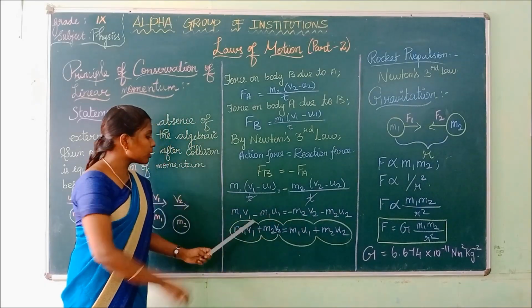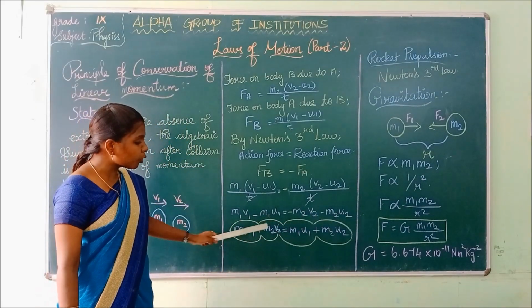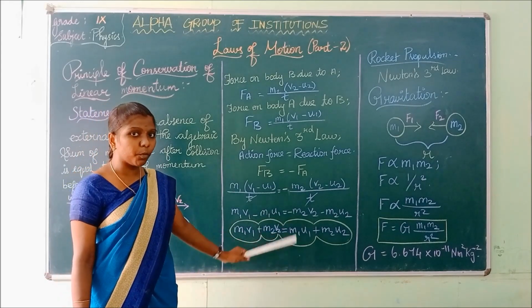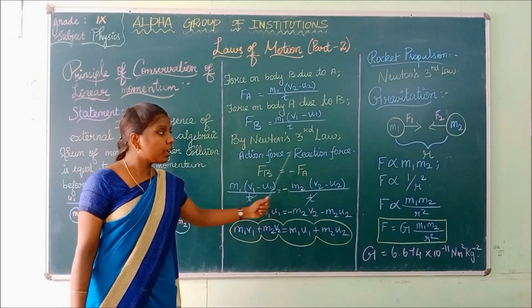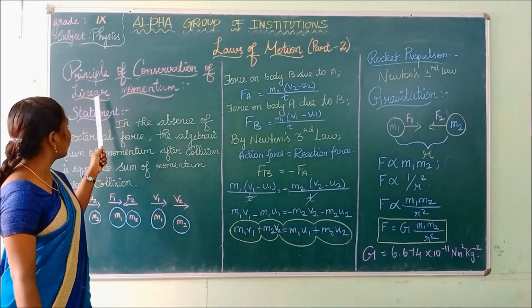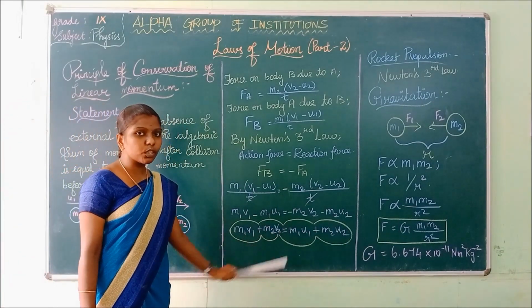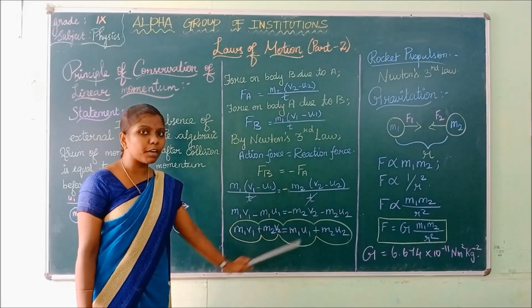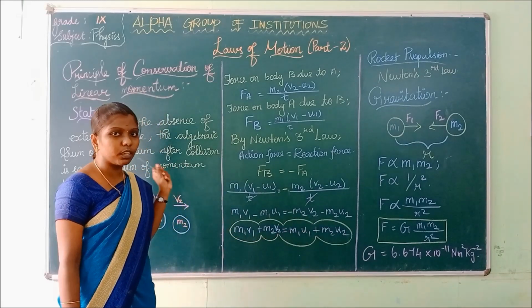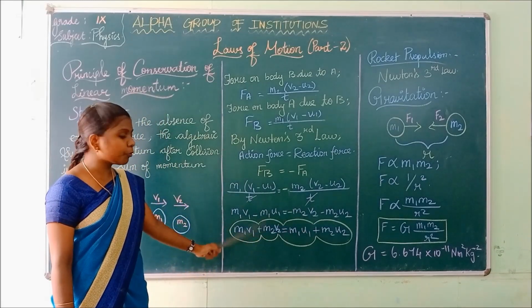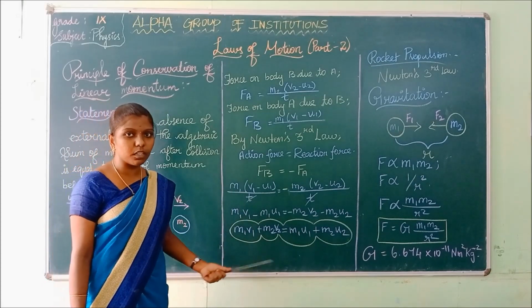So what is this? The momentum before collision is equal to the momentum after collision. Hence the law of conservation of momentum is proved. Momentum before collision is equal to the momentum after collision. Hence we have proved the law. This is the principle of conservation of linear momentum.